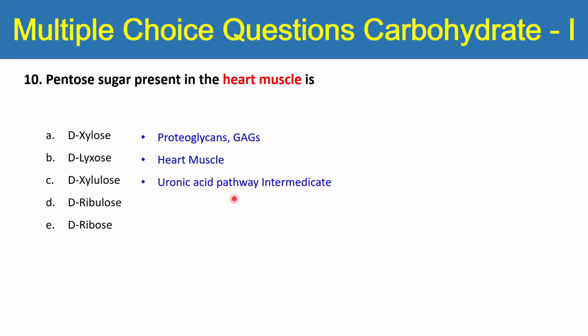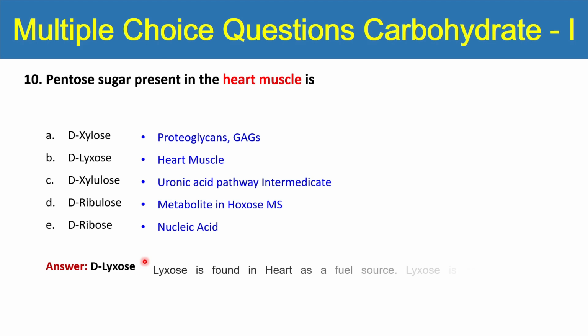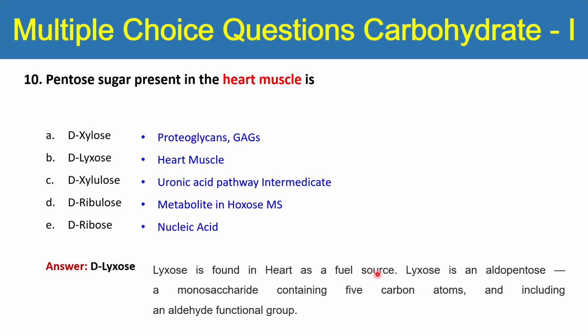लाइक्सोस इज प्रेजेंट इन द हार्ट मसल्स. यूरानिक एसिड पाथवे इंटरमीडिएट है. राइबोलोस मेटाबोलाइट एंड एक्सोस मोनोफॉस्फेट शंट. Ribose is present in nucleic acid. So lyxose is the only pentose which is present in the heart muscle. Right answer is D, lyxose. So lyxose is found in heart as a fuel source. Lyxose is an aldopentose, a monosaccharide containing 5 carbon atom and including an aldehyde functional group. So these are the 10 important MCQs from the carbohydrate portion.